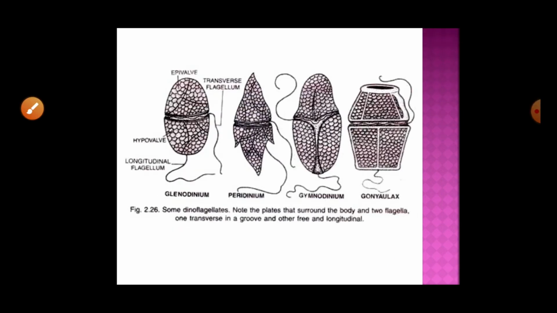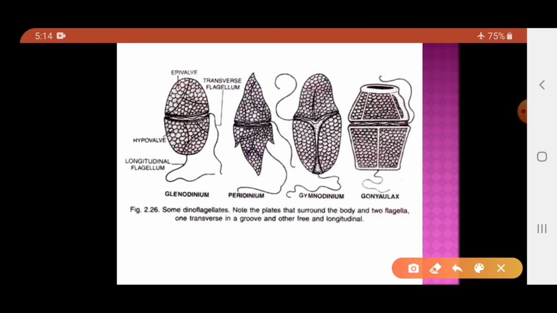So here you will see these are examples of the various dinoflagellates. In most of them you can see this is a furrow between the cellulosic cell wall plates, and here there is one flagellum. This flagellum in the furrow is a transverse flagellum, and another flagellum is a longitudinal flagellum.